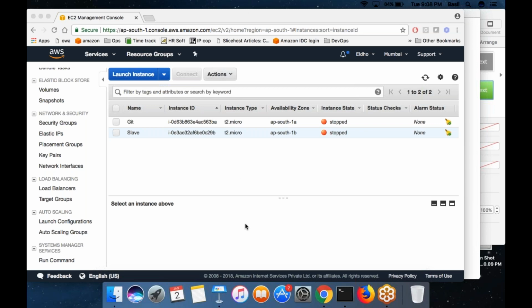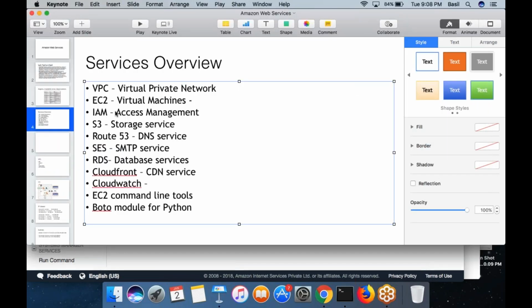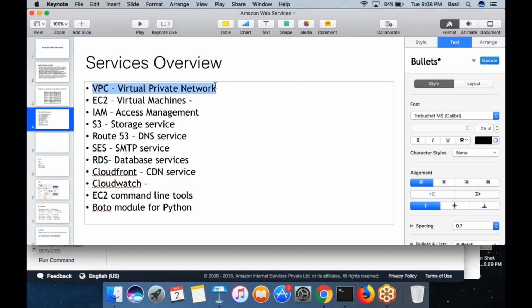Okay, so our next topic is VPC, virtual private cloud. That is what VPC means. It's not virtual private network. It is virtual private cloud. So it's more like you get your own data center in the cloud.